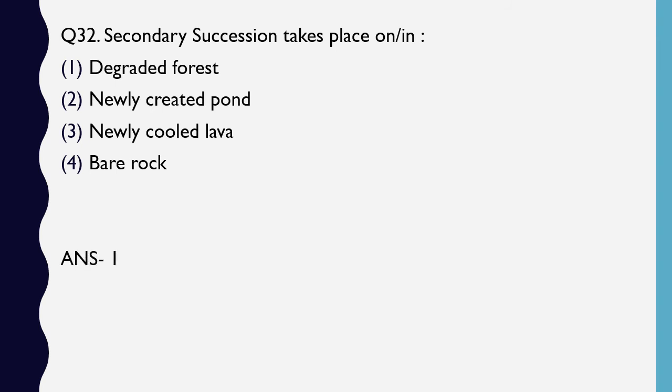Secondary succession takes place in a place where, prior to that succession, organisms were surviving. So in a degraded forest, before this succession that is going to take place now, there was a forest, there was vegetation, life was there. So when the life is destroyed in a place and after some time succession takes place over there, that is called secondary succession. However, in a newly created pond, newly cooled lava and bare rocks, life has never existed over them. So if succession takes place over there and life comes to existence, then it is an example of primary succession.